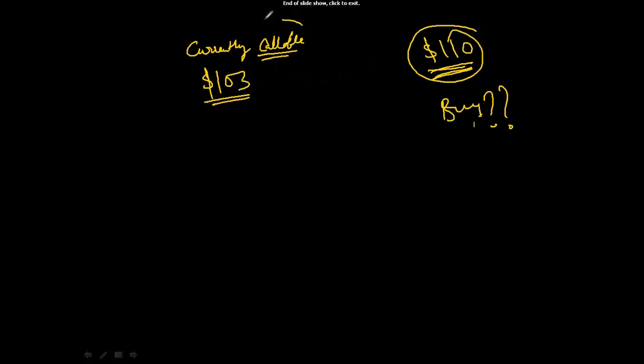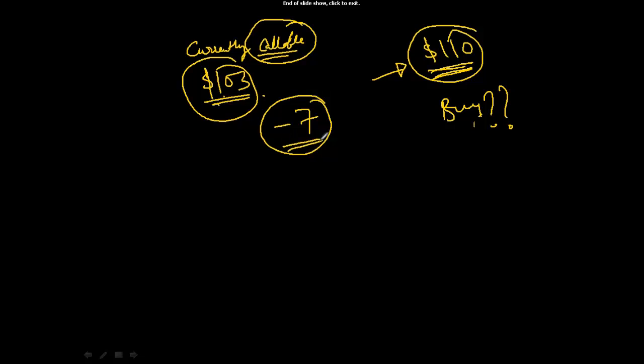Okay, so he wants to call the bond. At what price will he call? 103. But how much did I buy it for? 110. At 103 I will have to sell. So what is my loss? $7. So within hours I am facing a $7 loss.